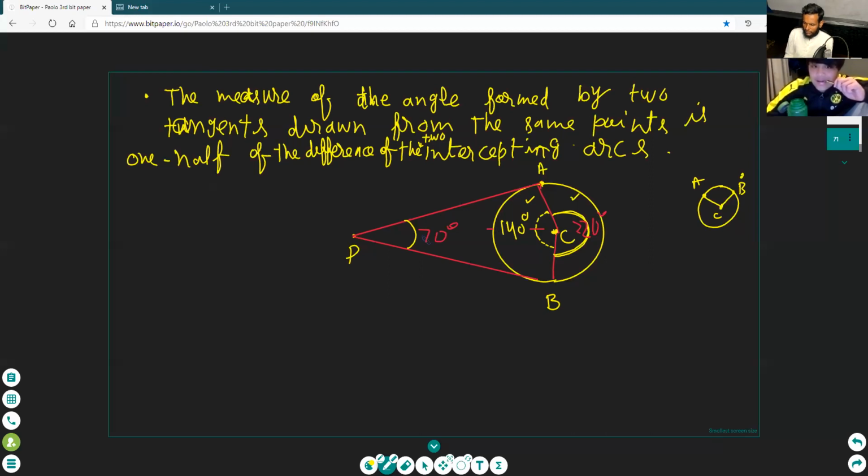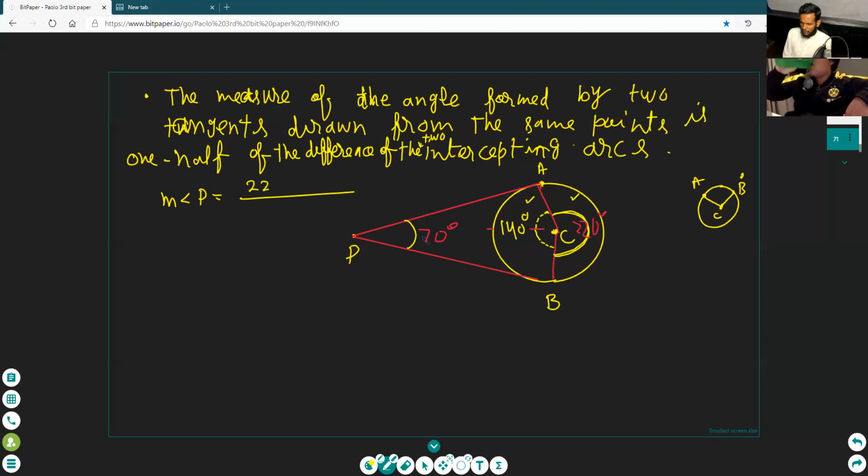Can you take the difference of 220 and 140 and then divide it by 2? The measure of angle P is equal to, right here, Paulo, the difference. Can you write the difference? Difference means subtraction.